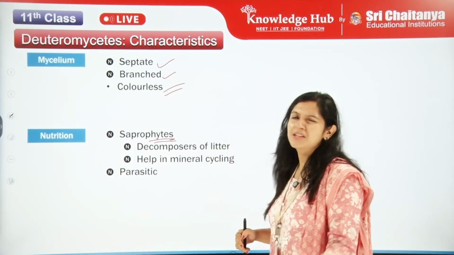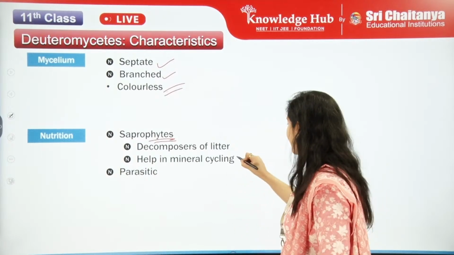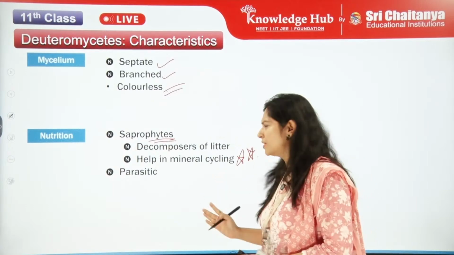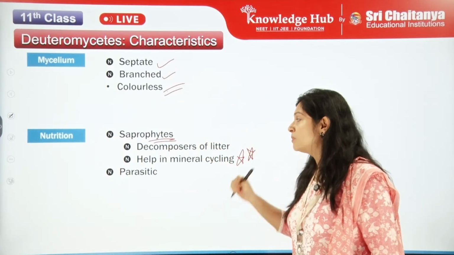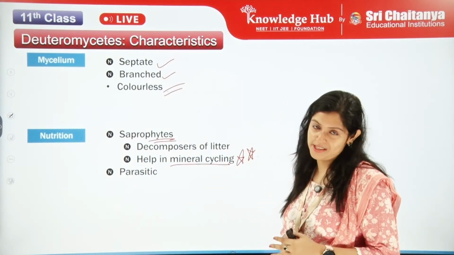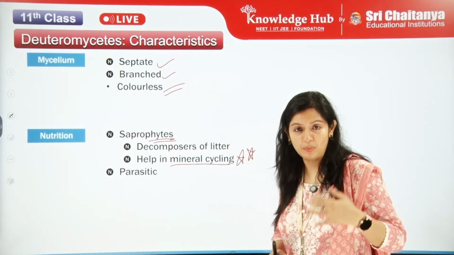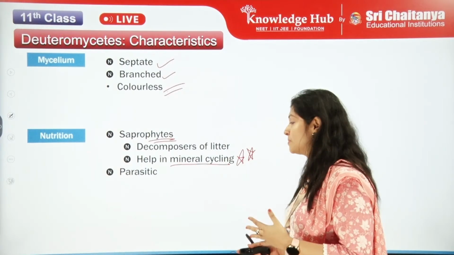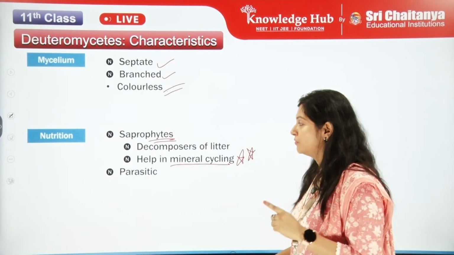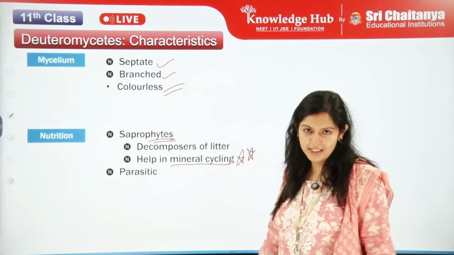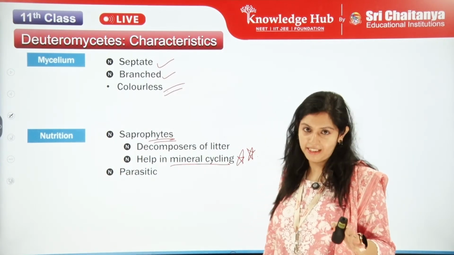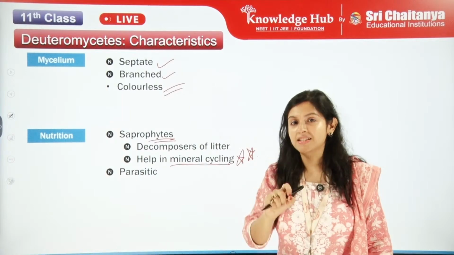Now, my dear students, a very, very important line from the NCERT is this: Deuteromycetes help in mineral cycling. Many of the processes, formation of petroleum, minerals and all these things, depend on one important class of the fungi, that is the Deuteromycetes. It's also called fungi imperfecti. Why? I'll come to it in the next slide.